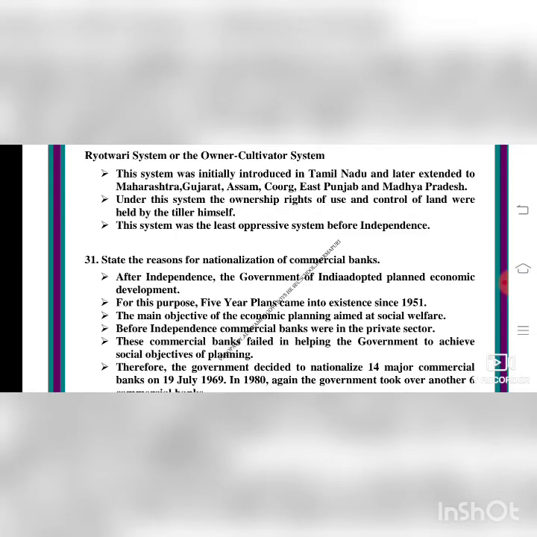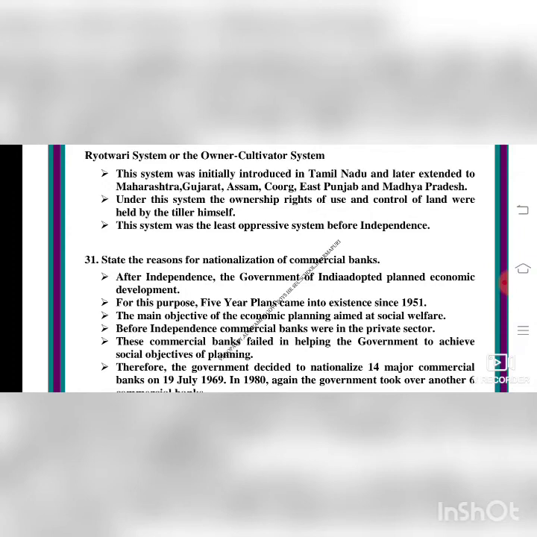After the Britishers went out of India, the Indian government planned this, isn't it? Before independence, commercial banks were in the private sector. They were in the hands of particular persons. But after independence, they were taken from private persons and given into the hands of the government.